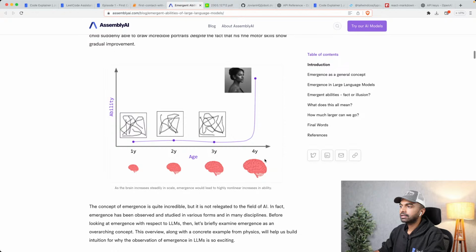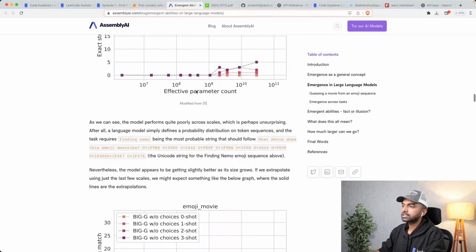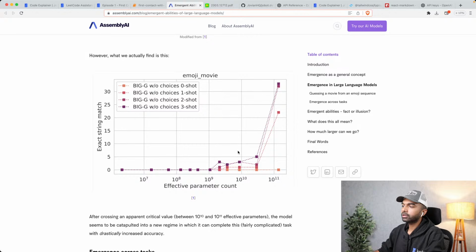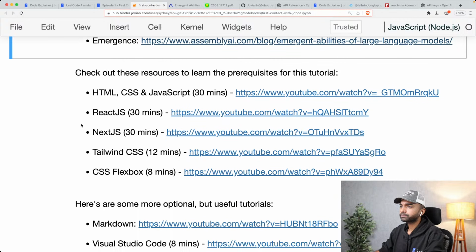Okay, so you can see that this is the probability that for a while, the performance of the language models remains bad, but then it suddenly starts to shoot up. For example, over here. And this is the change that happens as soon as we cross the $10 billion parameters boundary. That's what has been crossed with GPT-3 and 4.